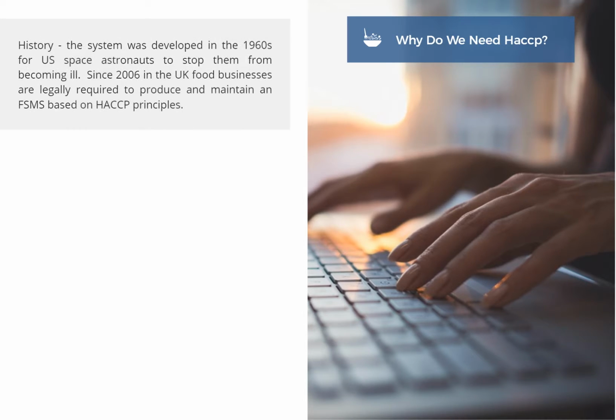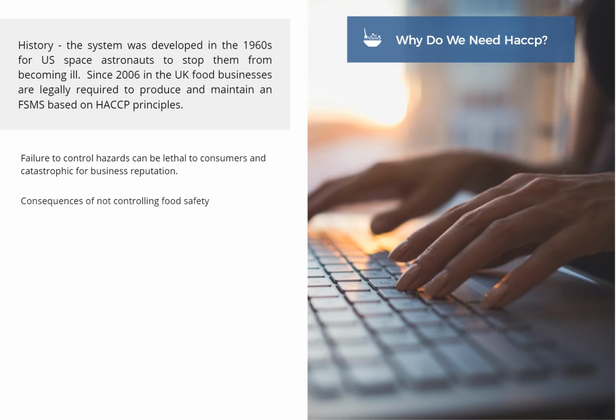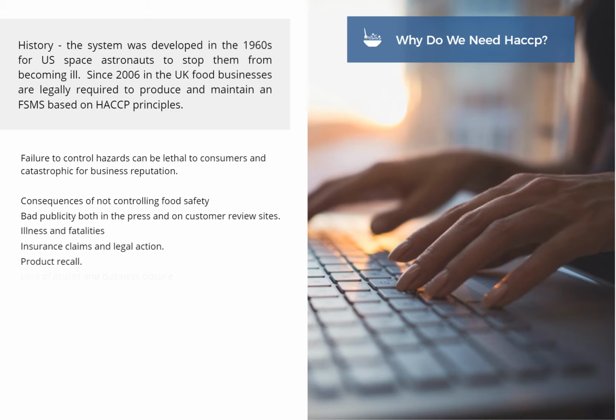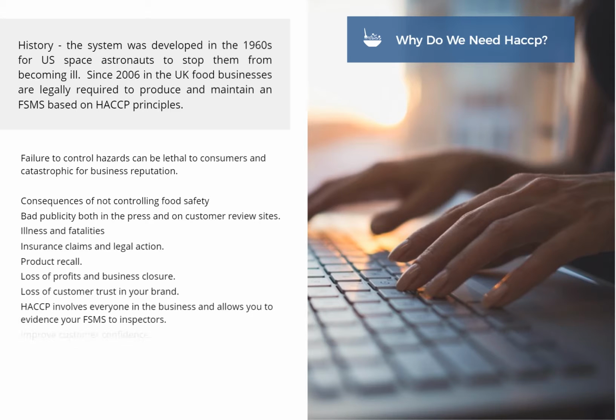Why do we need HACCP? History. The system was developed in the 1960s for U.S. space astronauts to stop them from becoming ill. Since 2006 in the UK, food businesses are legally required to produce and maintain an FSMS based on HACCP principles. Failure to control hazards can be lethal to consumers and catastrophic for business reputation.